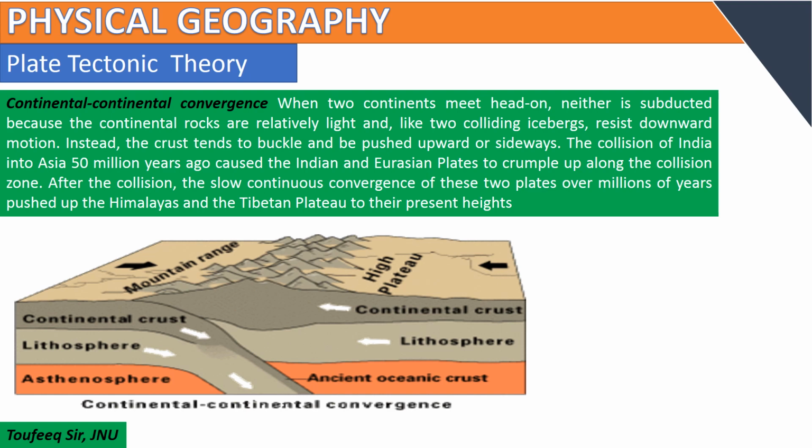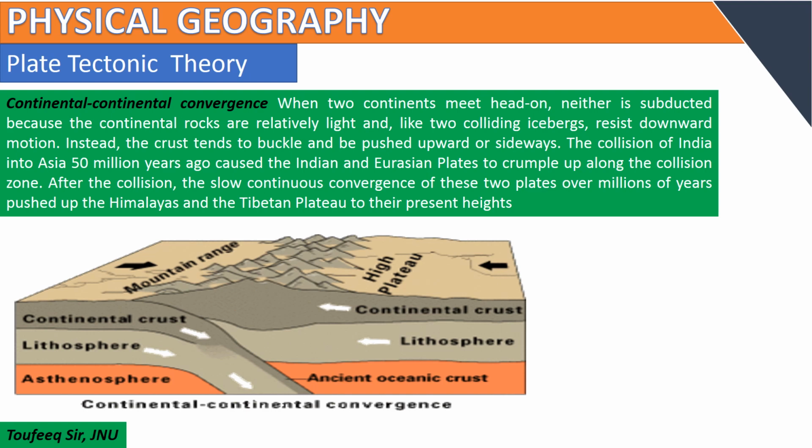Now, we can take the examples of the Himalayas, Alps, Atlas, Urals and Appalachian mountains. The formation of the Himalayas took place because the Indian plate subducted under the Eurasian plate. So there are no volcanoes.